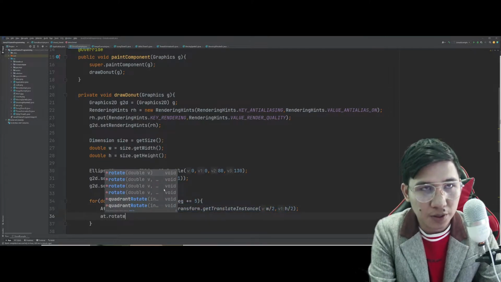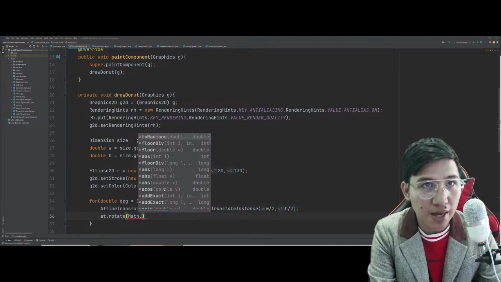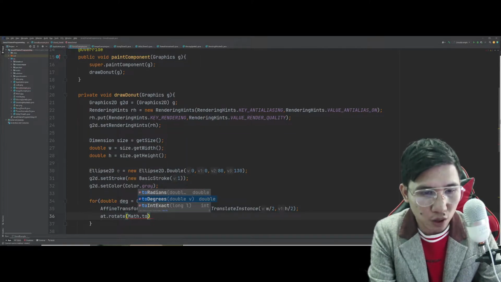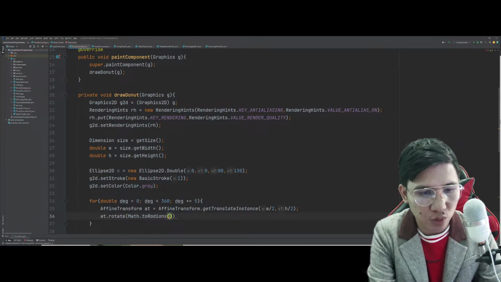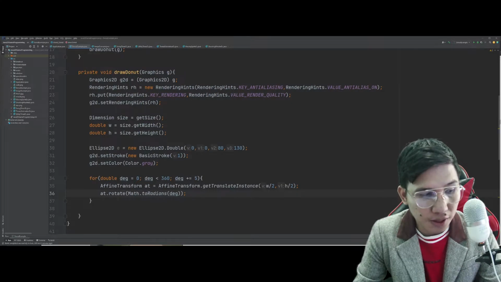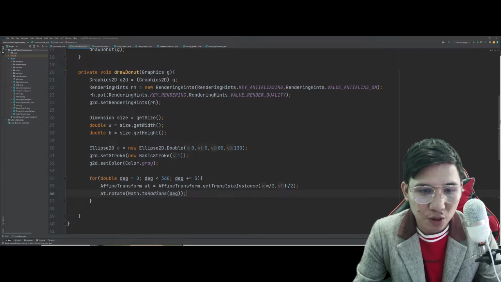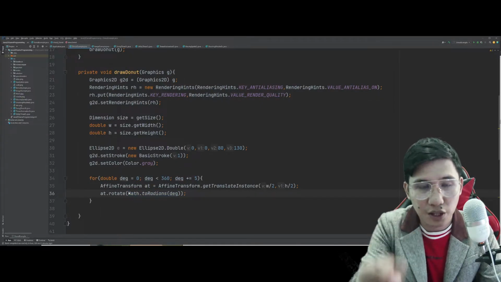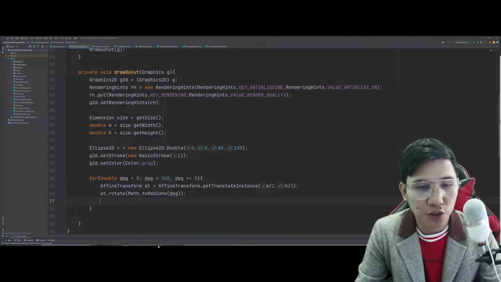And we will rotate them based on the value of the degree dito. So, we will try to rotate that into the value of the degree. So, since the increment here is 5, of course, the initial value of degree is 0. So, since we rotated that 0 degrees, wala pa nangyari. Once we rotated that in 5, nag-rotate na siya in 5, gumanyan na siya. Di ba? So, 5, 10, 15, 20, 25, 30, 35, 40, and so on.